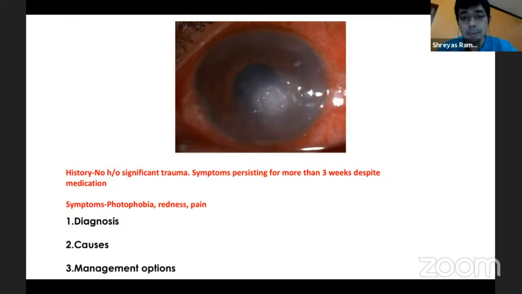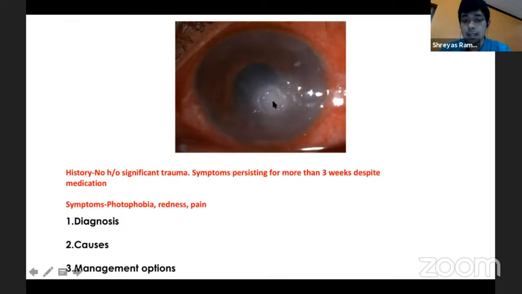And a persistent epithelial defect, because you see a very well-defined margin, unlike the regular epithelial defects that you see with ulcers, and you get a sloping edge. And the underlying area you see is very unhealthy. There is some infiltration, and it's because of this combination, possibly neurotrophy could also be an underlying component, but it is a vicious cycle. So you have underlying unhealthy stroma, epithelium which is not able to heal properly, and then there's inflammation.